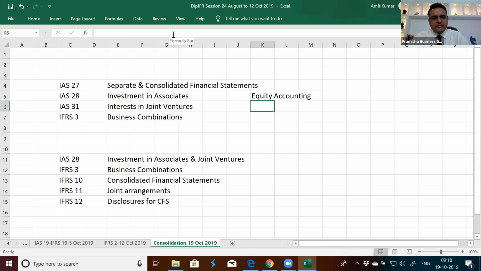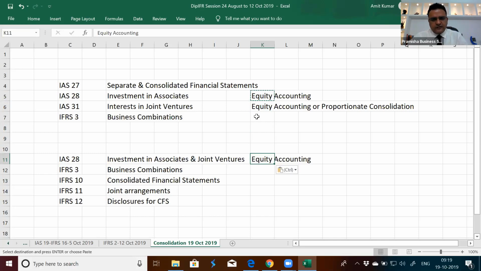Investment in joint ventures had a choice of either equity accounting or proportionate consolidation. But in the new IAS 28, the option of proportionate consolidation has been taken away from joint ventures. There is nothing known as proportionate consolidation now. There's only one method of accounting for associates and joint ventures. It is equity accounting.